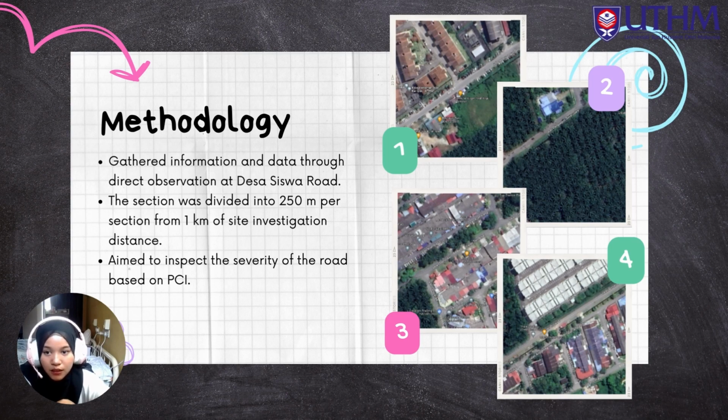The road was divided into 200 meters per section, from 1 kilometer of the site investigation distance. As you can see in the picture here, these are the sections that were divided by 200 meters per section from 1 kilometer of the site investigation distance. We aim to inspect the severity of the road based on PCI.